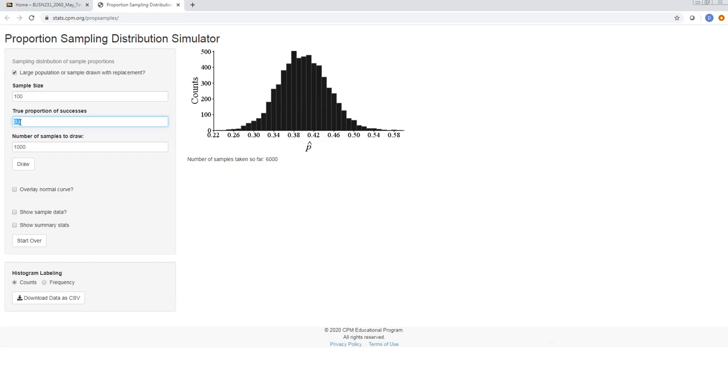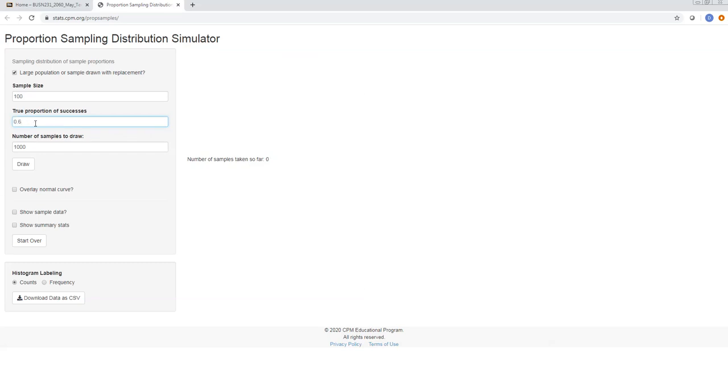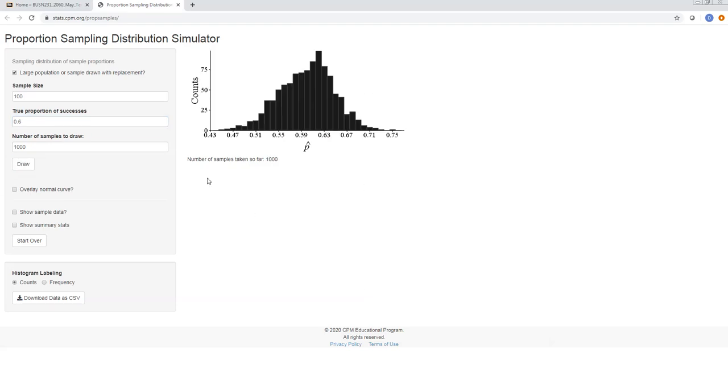Okay, so let me change that. How about 0.6? I'm betting I'm going to see the same picture. Okay, let's draw. Alright, well, that one looks normal-ish, right? It's a little bit skewed to the left. Let's draw another one. That's normal, more or less. Another pretty normal, another pretty normal, right?